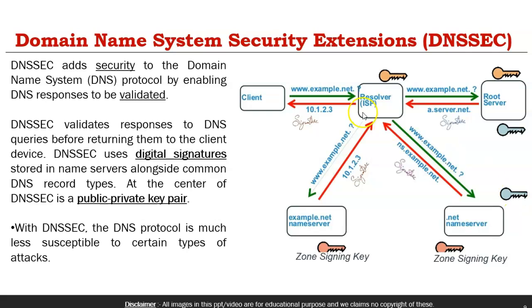Then the next key it received from this .net server will be used to verify the response from the authoritative servers, and finally it has the right IP address, which is given back to the client. The client again gets a signed response from the ISP, and the client holds the public key of the ISP, which can be used to again verify the signature and use it. So with DNSSEC the DNS protocol is much less susceptible to certain types of attacks that we have seen, like data modification, redirection or spoofing. These types of attacks can be reduced with the help of DNSSEC.